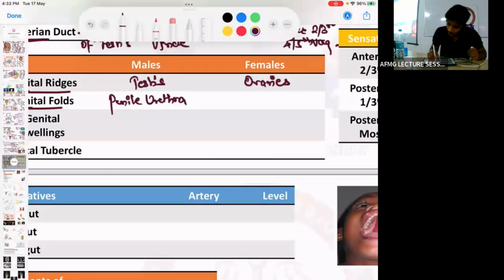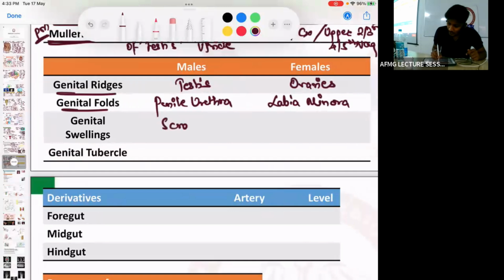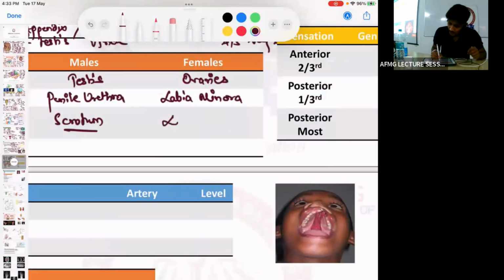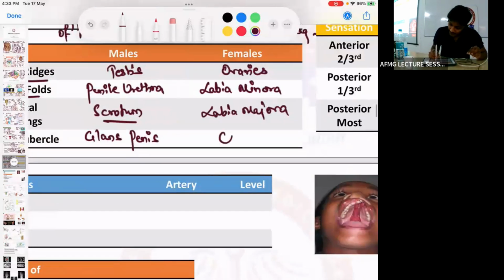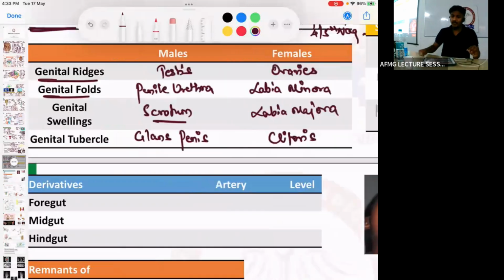In females, genital folds will develop into labia minora. Genital swellings: in males develop into scrotum, in females develop into labia majora. Genital tubercle will reach the stimulating part of the genitalia. So genital tubercle in males develops into glans penis, and in females into clitoris. जल्दी से, ठीक है?